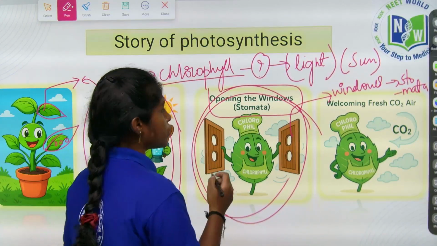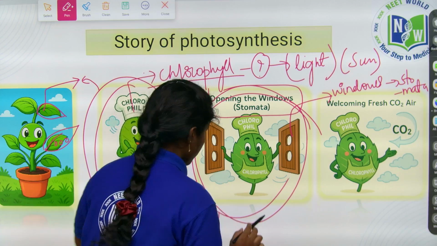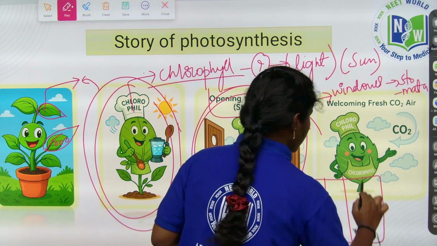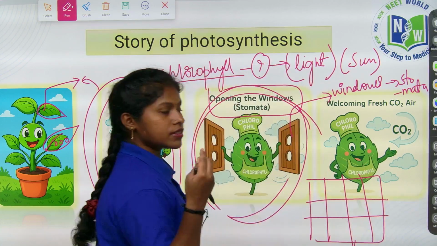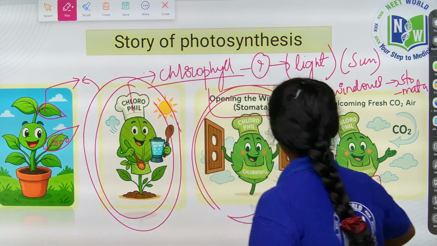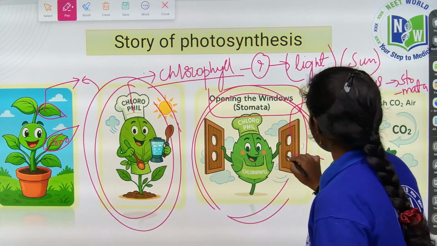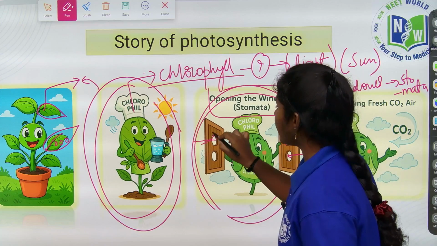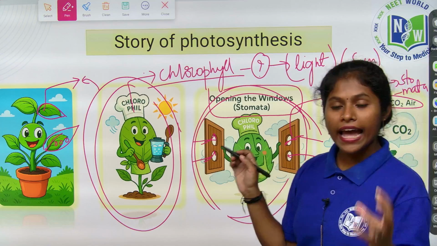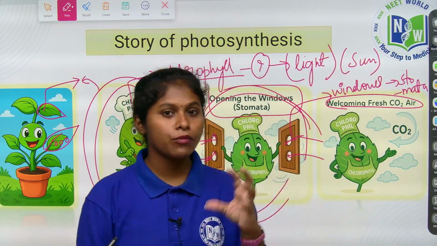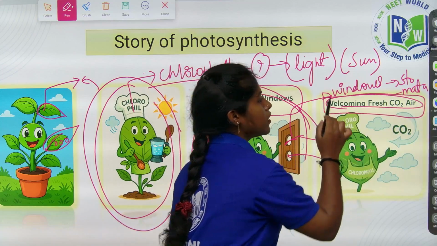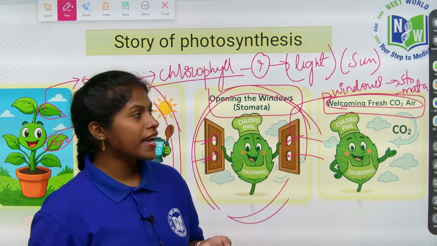We know that in our home also windows will be there. Windows have a space, and the air comes in through the space of the windows, right? Here, in the space of the windows, he is welcoming the carbon dioxide air through that stomata. In that window, the fresh air is coming. So what is the fresh air, children? Nothing but carbon dioxide, right?